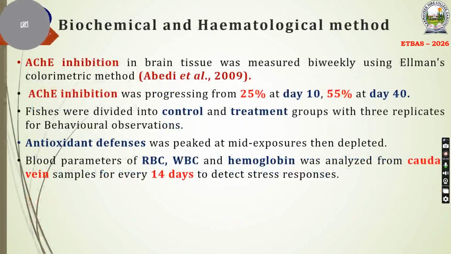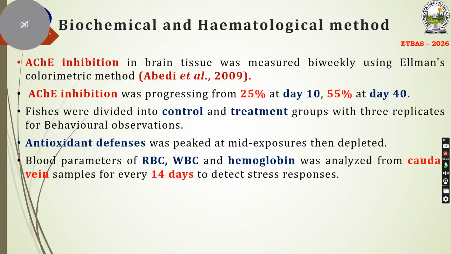As we know, AChE inhibition, that is acetylcholine esterase activity, in the brain tissue was measured bi-weekly by using enzymatic and colorimetric methods. These two protocols were explained by Abedi and co-workers in the year 2009.